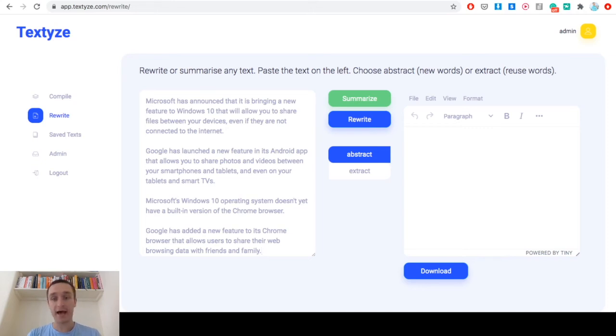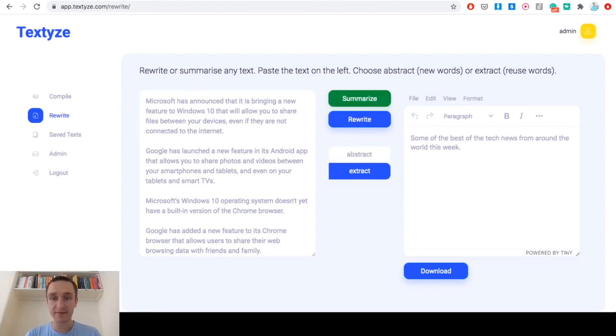So again, I'm going to summarize the text that I have pasted. This is the text compiled from the article from TechRadar. And we get the summarization on the right. Again, I have the same choices between abstract and extract, and then I will have also rewrite. As you can see, this is a little bit less descriptive than the previous summarization because less information is given.